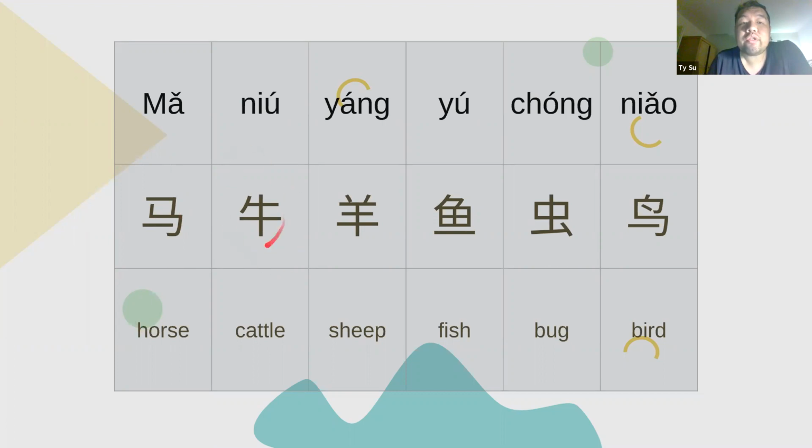牛, cattle. 羊, sheep. 鱼, fish. 虫, bug. 鸟, bird.